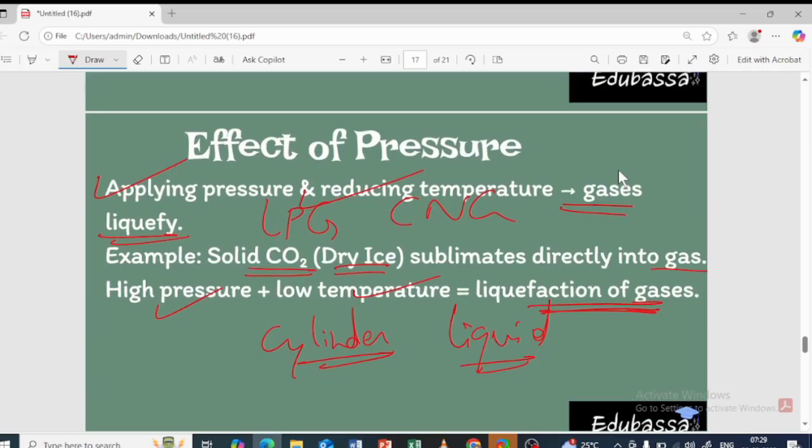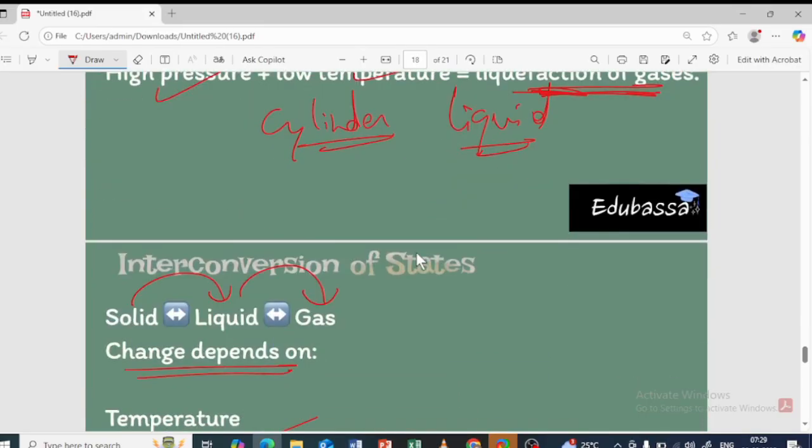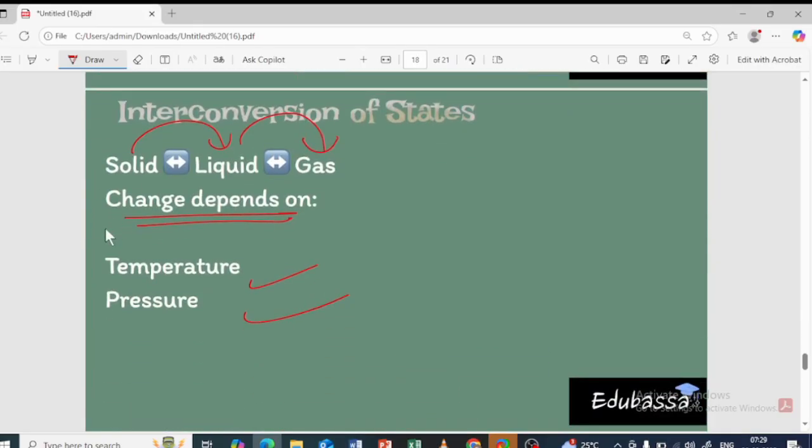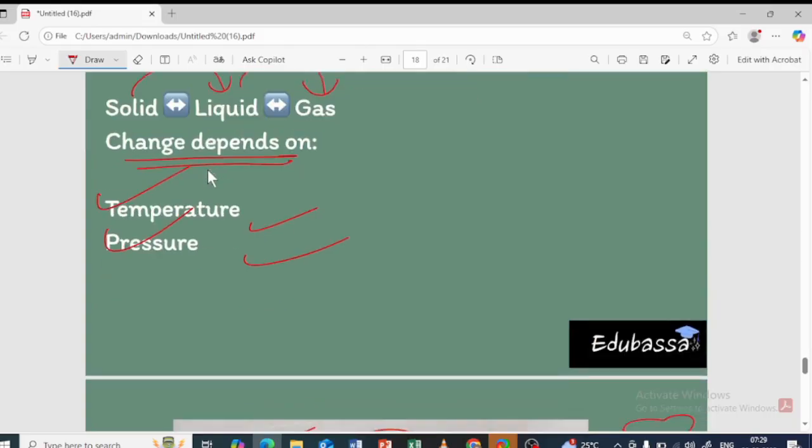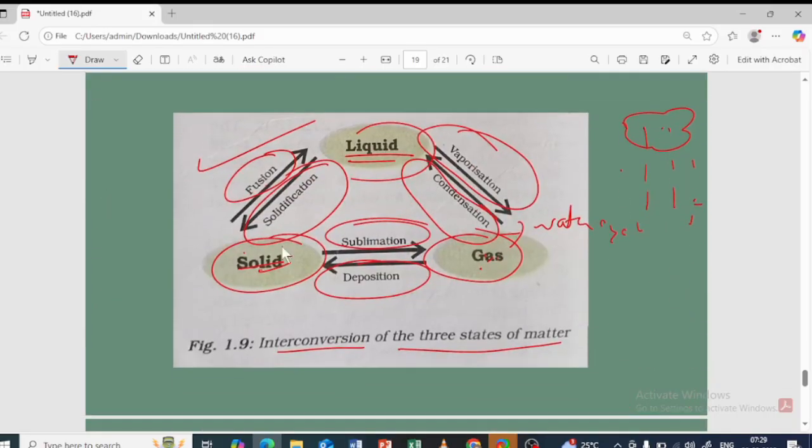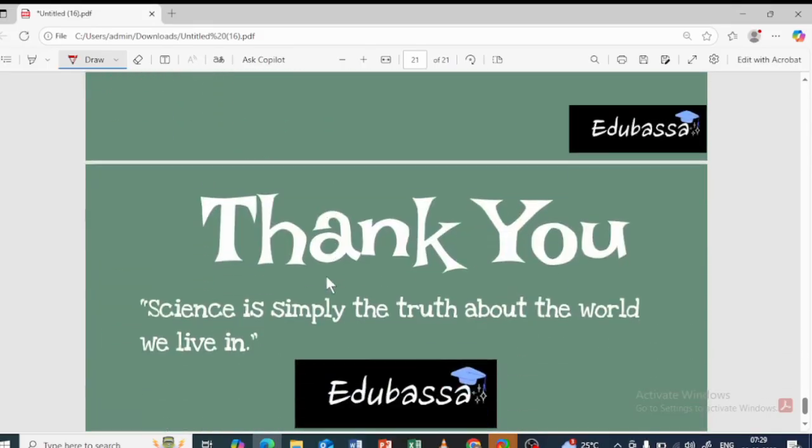So pressure also plays a very important role. By applying pressure as well as reducing temperature, we can liquefy gases. So the interconversion takes place based on the temperature as well as the pressure. So this is again important. Solid to liquid is by fusion, liquid is converted into gas by vaporization, liquid to solid by solidification, gas to liquid by condensation, and gas to solid by the process of deposition. So that's about it, my dear students.